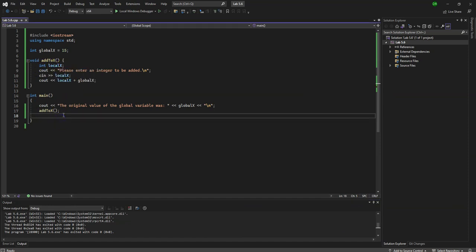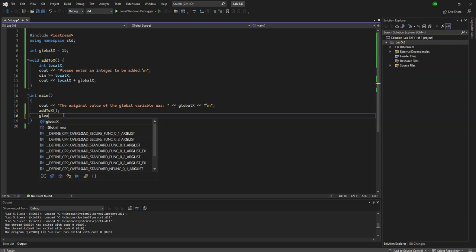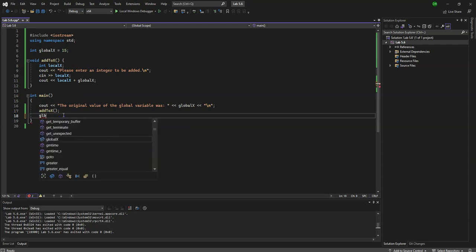However, if I try something down here and say global x is equal to 10, notice I can access the variable and I can change the value of it. It is not restricted. It simply exists outside of the scope of everything here.